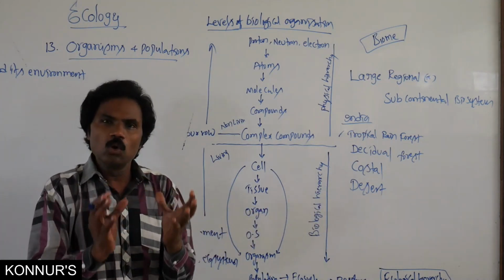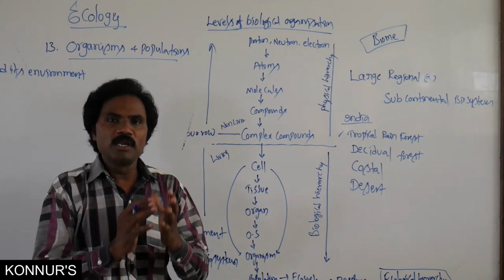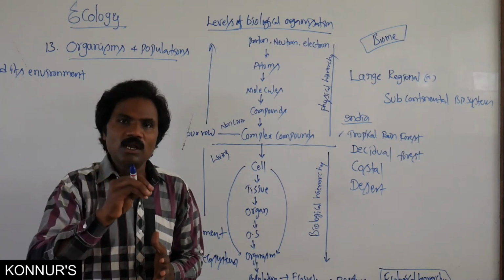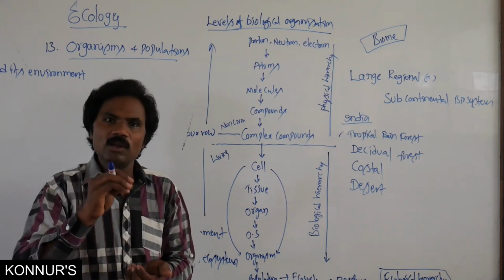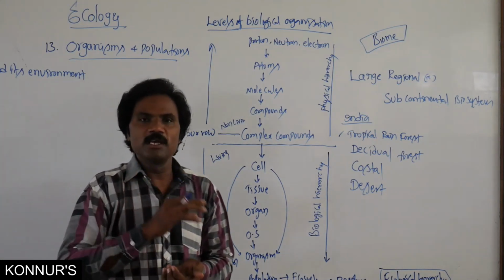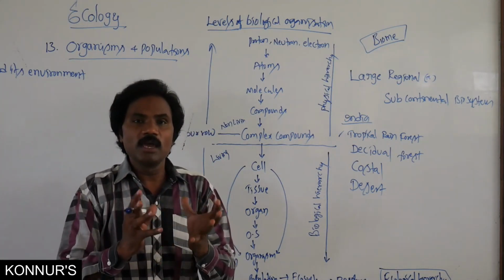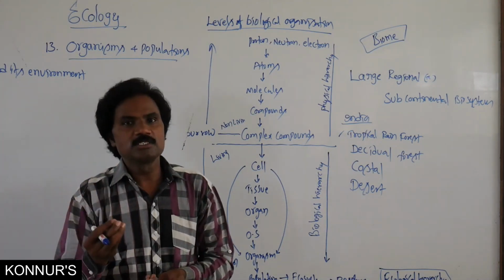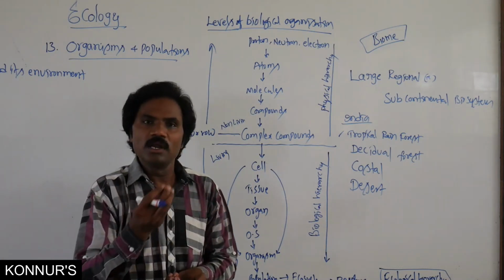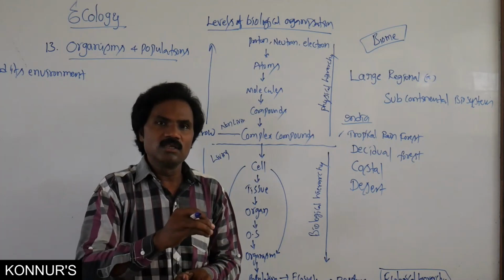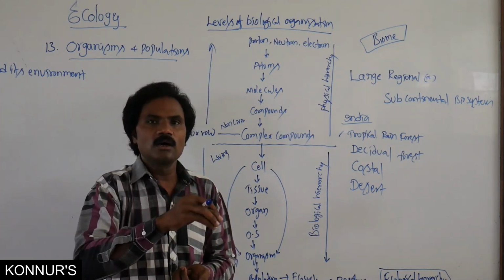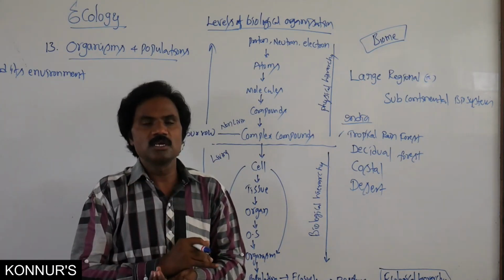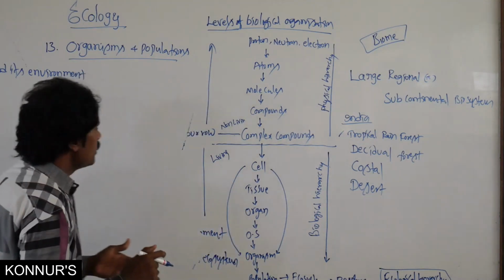Then what about the globe? What about the world? How many different types of biomes are present? Biomes depend upon availability of water, availability of light, availability of temperature. So according to different abiotic factors, majorly temperature as well as precipitation, in the form of water or related to humidity, based on these two important factors, different types of biomes were identified in the globe.